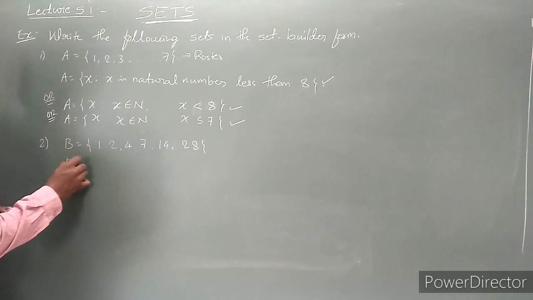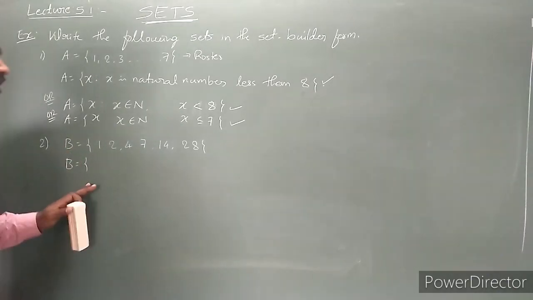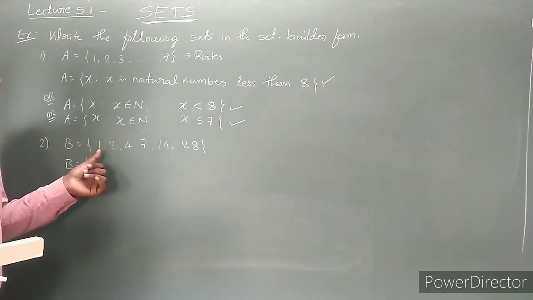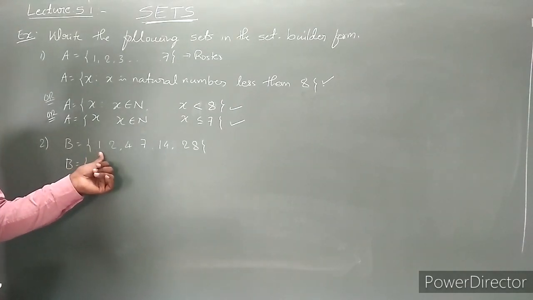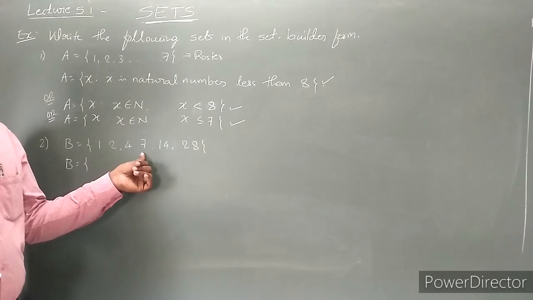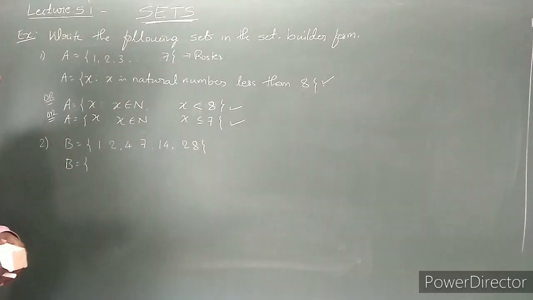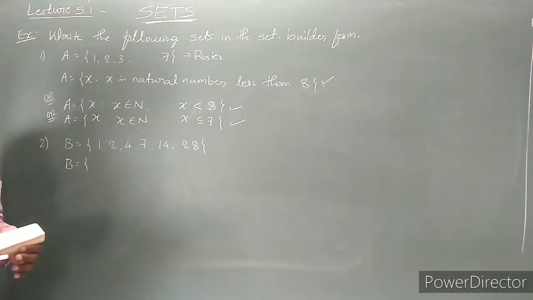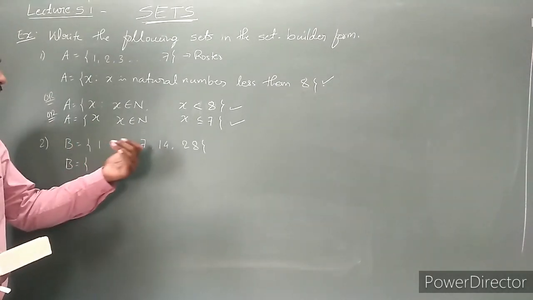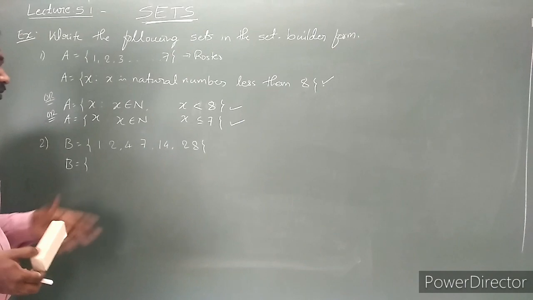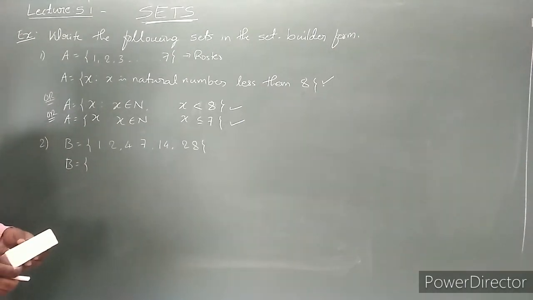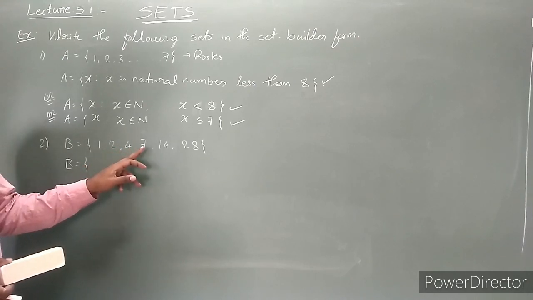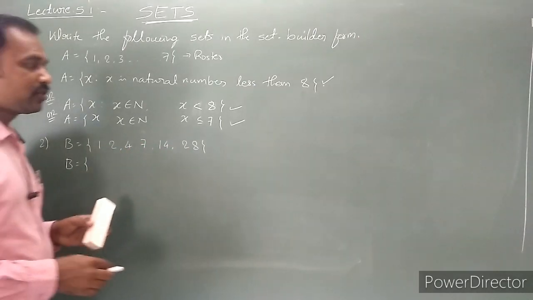So observe the elements of set B. What property do they satisfy? Are these numbers odd numbers? 1 is an odd number, no problem. 7 is an odd number, but 2 is an even number. All even numbers? Not possible to say. Multiples of 2? No, 7 is not a multiple of 2. Then observe, 1 is there, 2 is there, 4 is there, 7 and yes, 28.